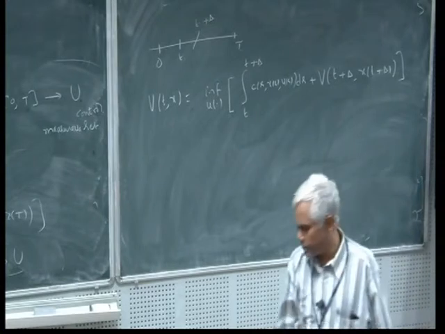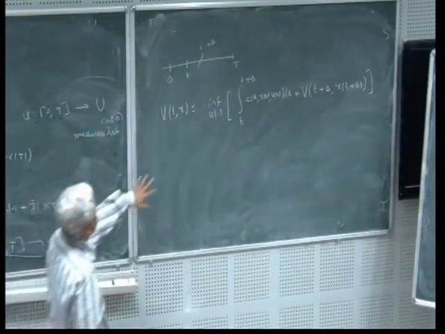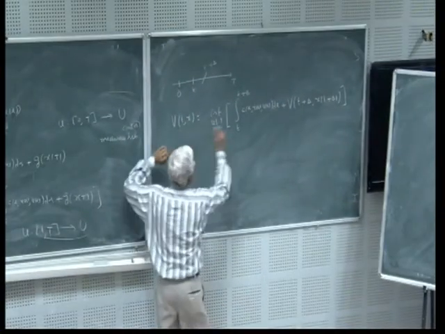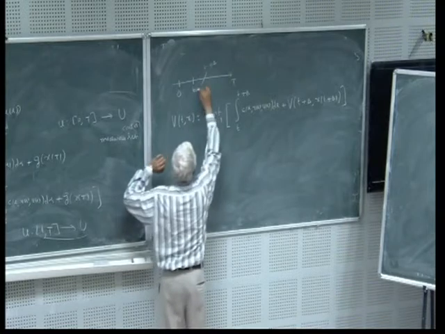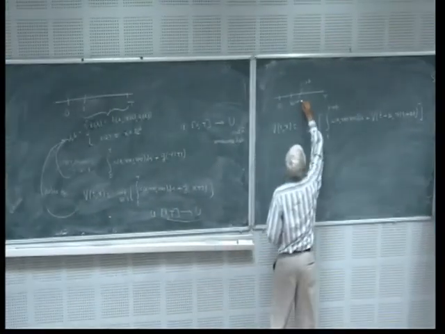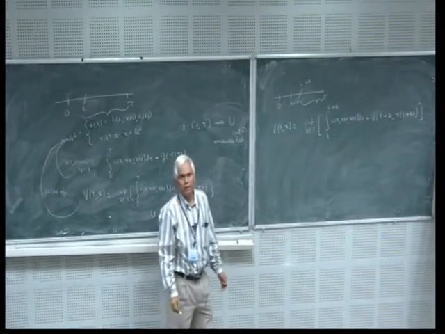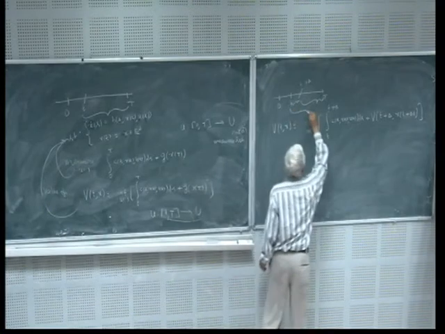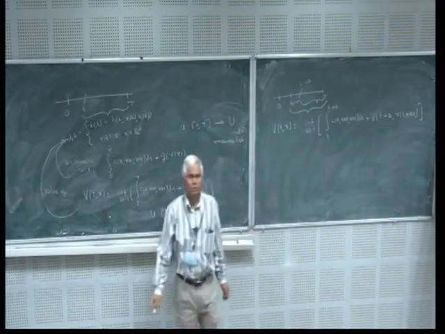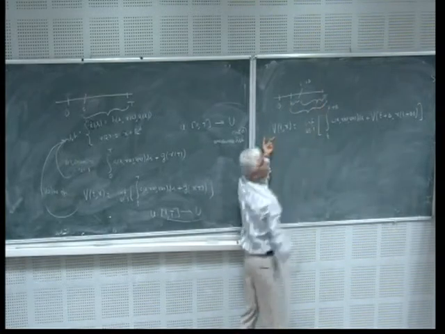If you look at this, the dynamic programming principle is that I am taking the infimum of the cost from t to t plus delta, and then the minimum cost from t plus delta to capital T, and if I take the minimum of this, then I get the minimum from t to capital T.